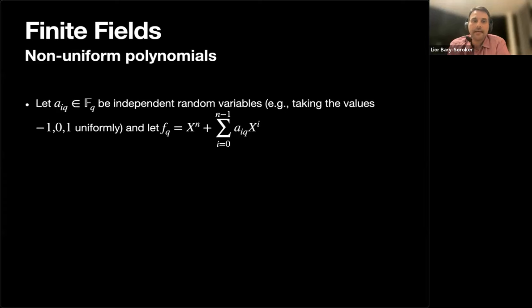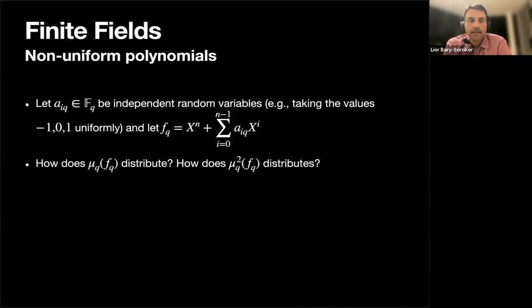polynomials. So again, I take L equal 1, for example, and then the coefficients are independent random variables with the values -1, 0, and 1. If I want to understand the discriminant modulo primes, I need to understand how the random variable mu(q) of f(q) is distributed. Here f is a random polynomial, but now it's not uniform, because the coefficients are just -1, 0, and 1, and I look modulo large primes.